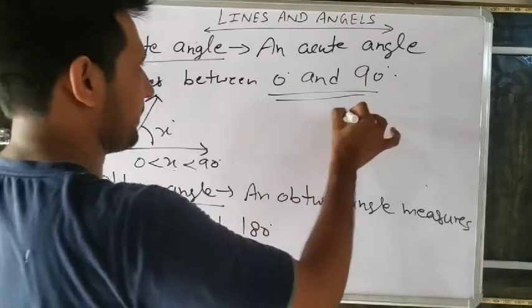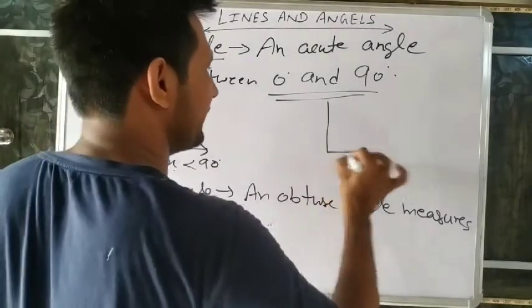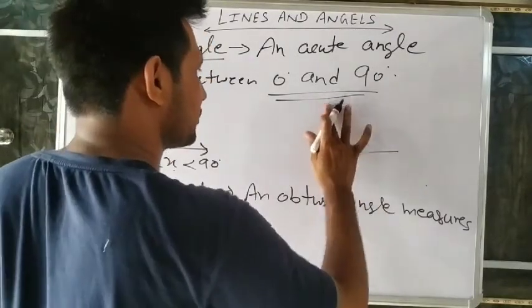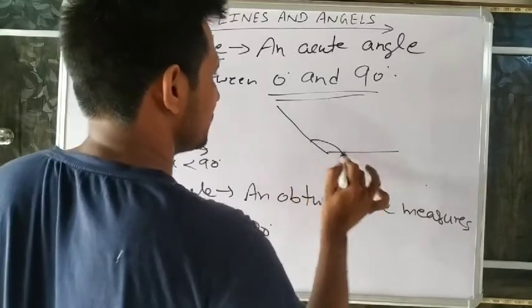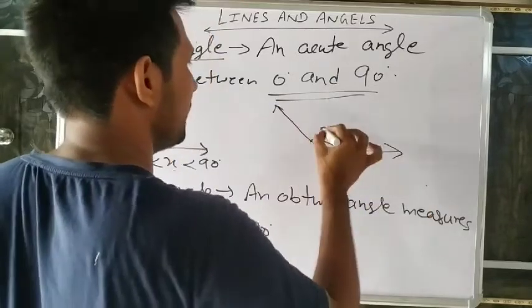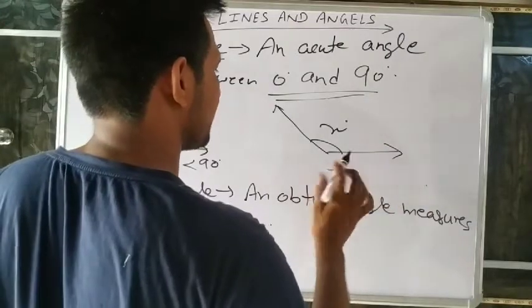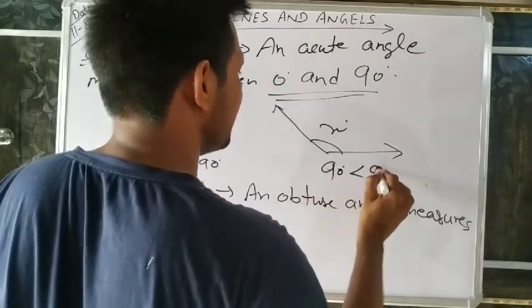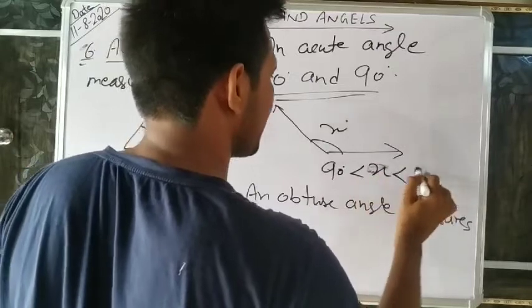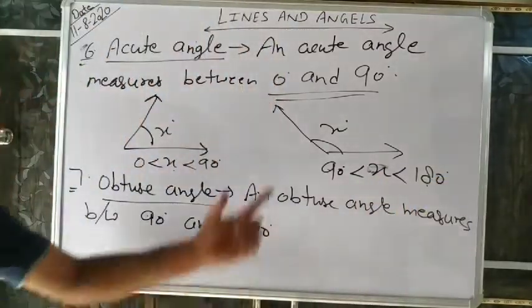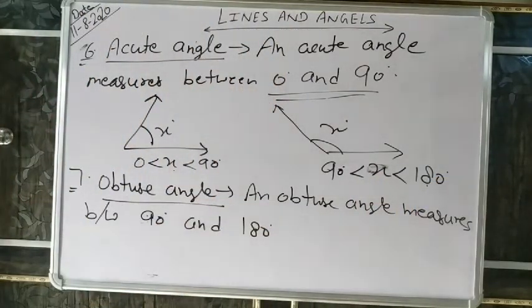So I am making its diagram here. You know everyone, this is 90. So greater than 90 means like this one. So x degrees is greater than 90 and less than 180. Okay, it is an obtuse angle.